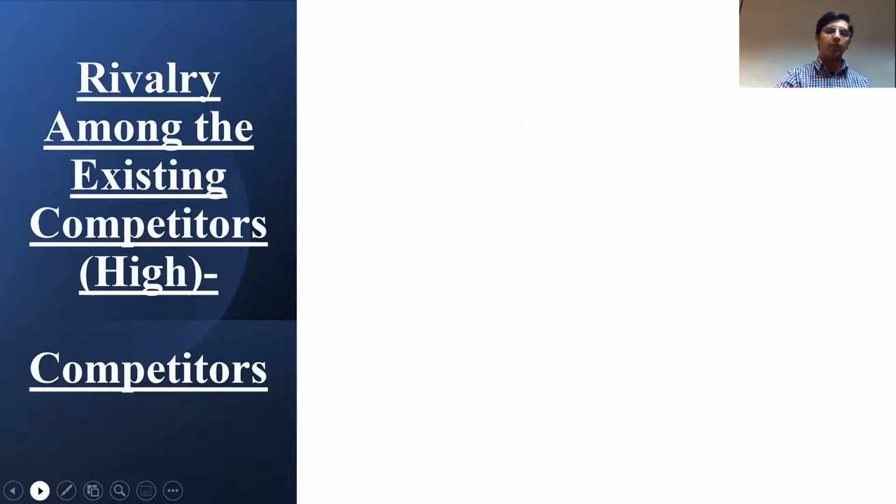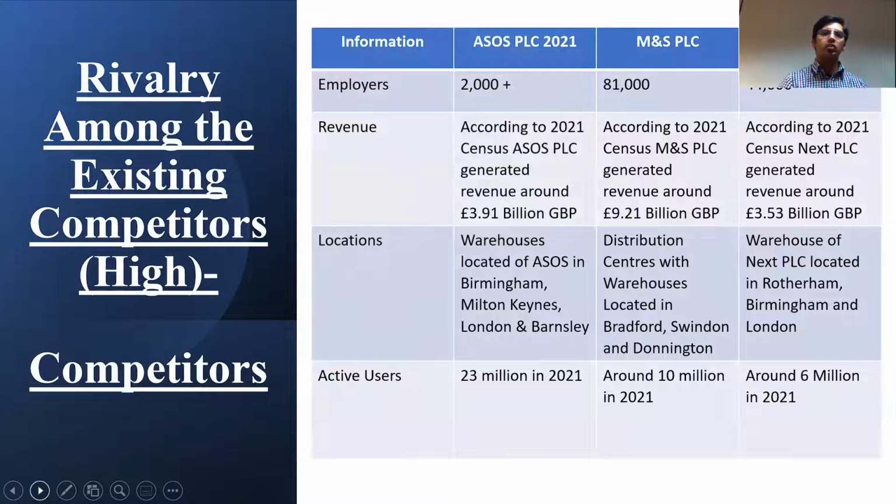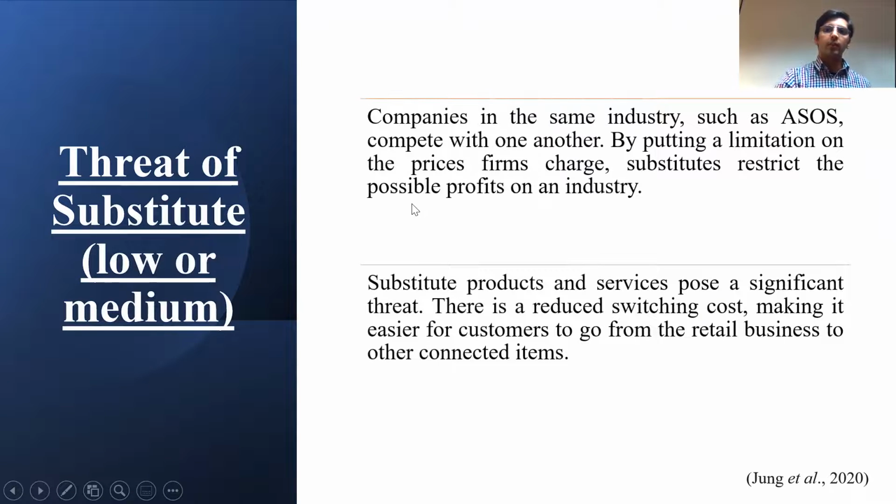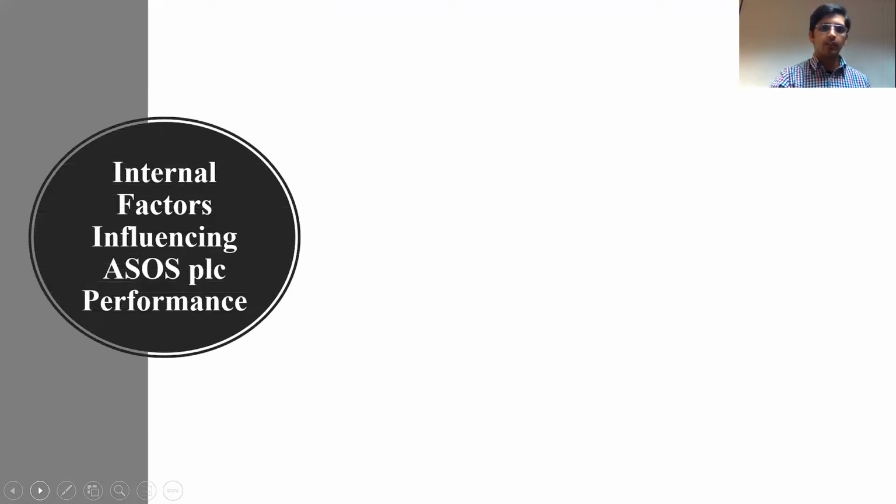Now moving on to the other aspects, you see the information about the competition with the market in terms of employees, revenue, location, and active users. Threat of substitutes is low or medium. Companies in the same industry also compete with one another, so by putting a limitation on prices, firms make more sales. That makes sense.